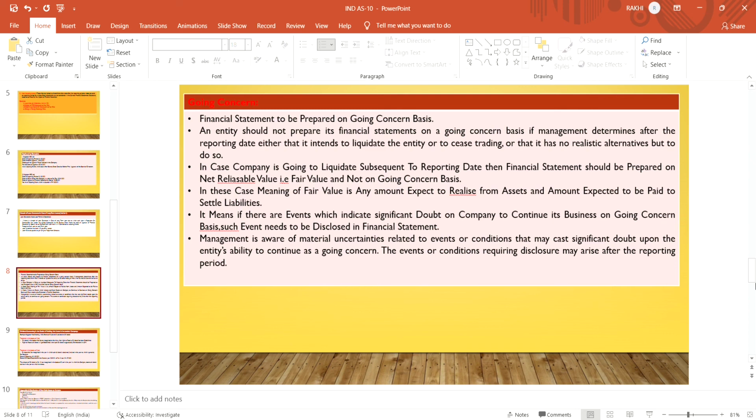If the board of directors decide after the reporting date that the company is not going to run anymore, that the company intends to liquidate or cease operations, and there is no other alternative to run the business, then they do not prepare the balance sheet on a going concern basis.